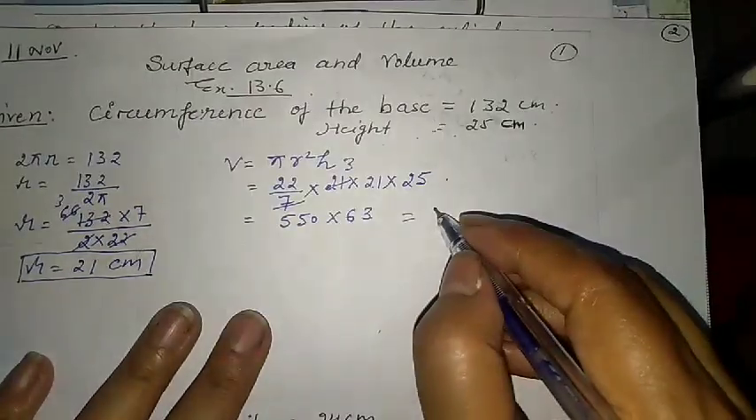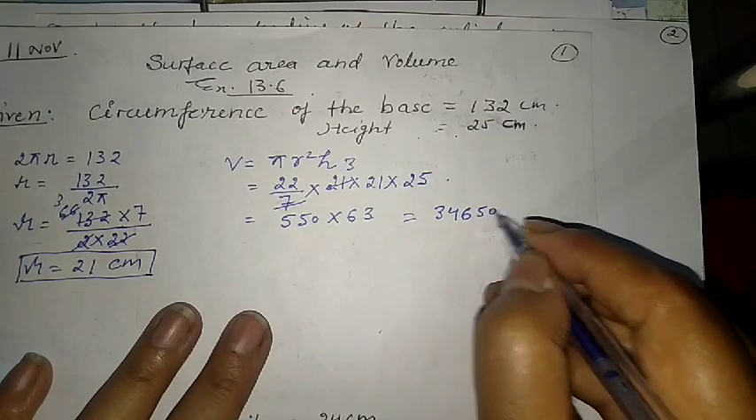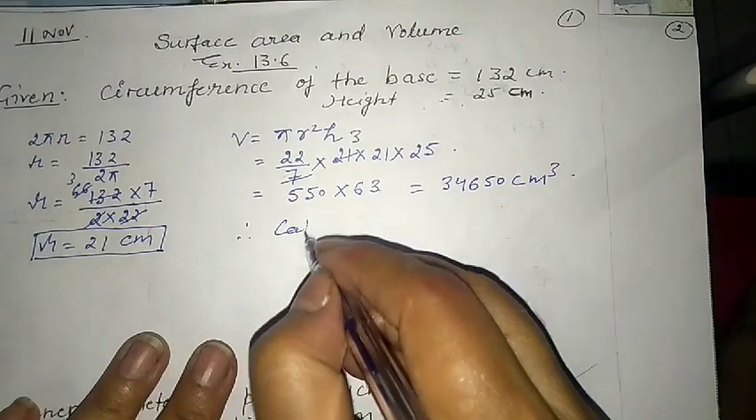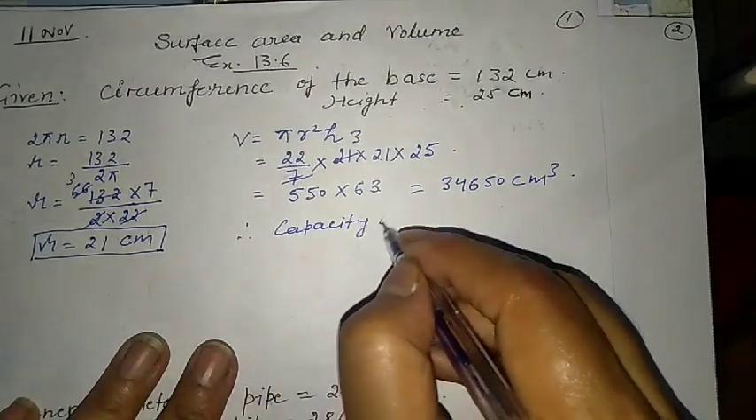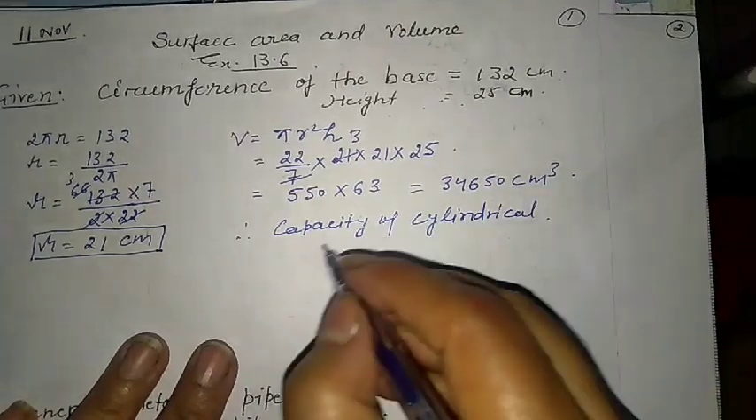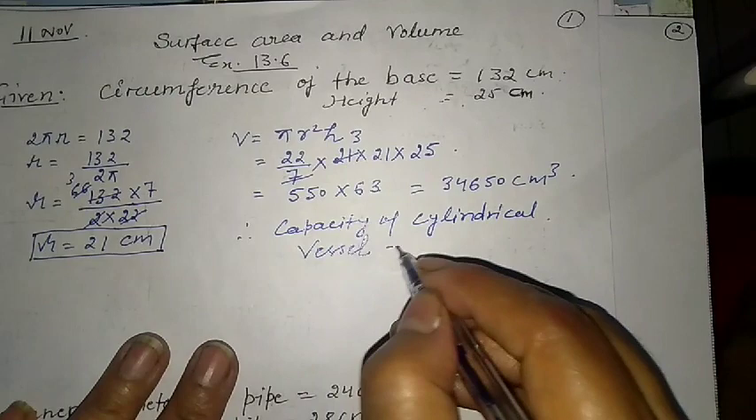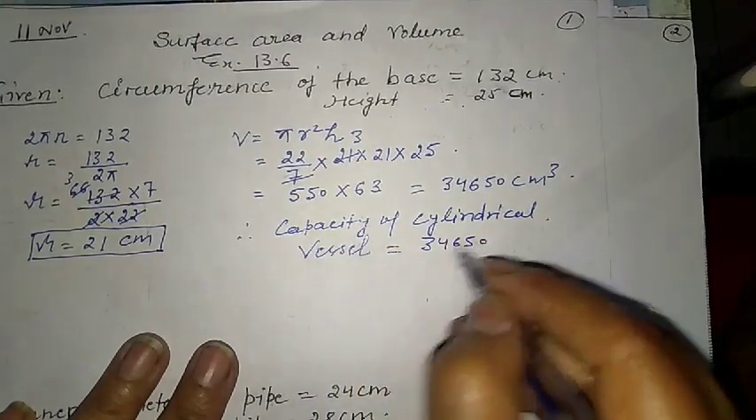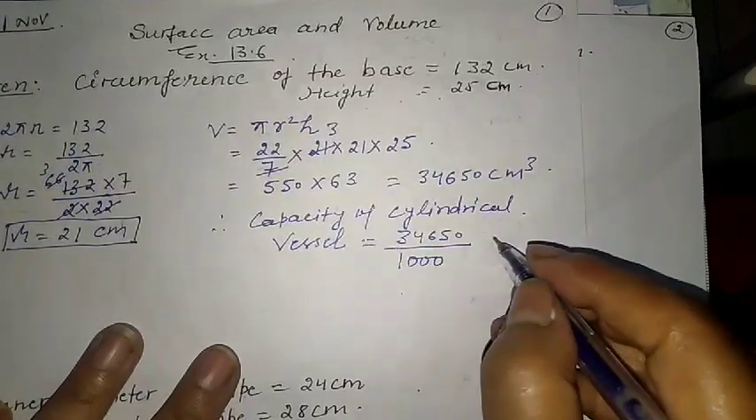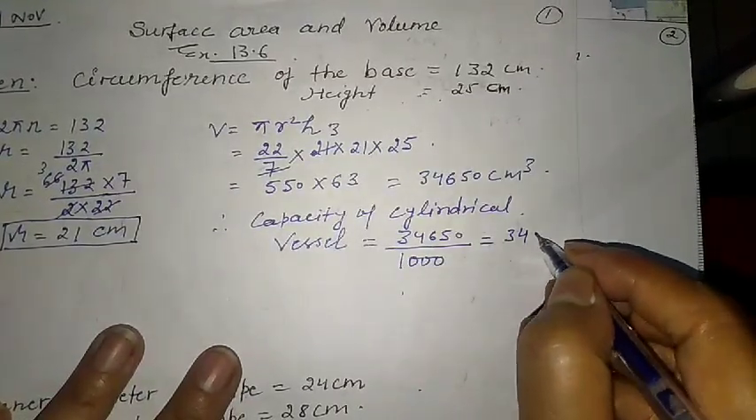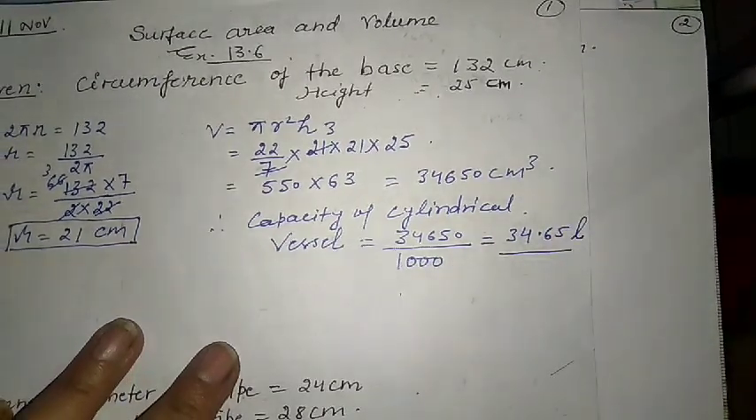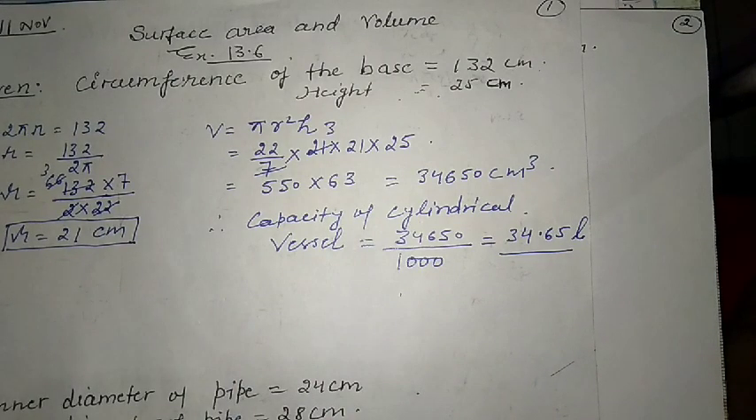Multiply 3 ones are 3, 3 twos are 6. If we multiply these two, 63 and 550, we get 34650 centimeter cube. So the capacity of the cylindrical vessel is 34650 centimeter cube. We have to find this in liters, so we have to divide by 1000. That's why we have 34.65 liters. This much water it can hold.